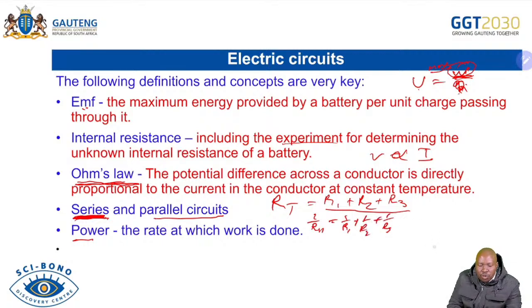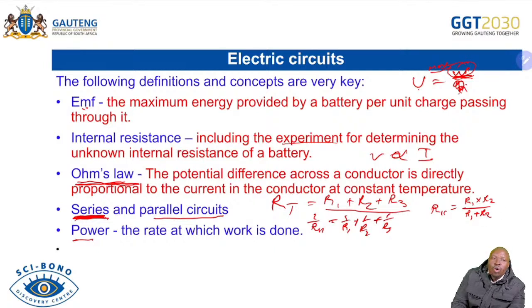I know some of you are used to the method where R parallel is the product R1 times R2 over the sum. You can use that for two resistors, but if there are more than two, it becomes a little bit different. So it's better to stick with the one that is given in your data sheet, the 1 over R parallel. But if you have only two, always start by writing the correct formula from the data sheet. So I hope you won't forget that.